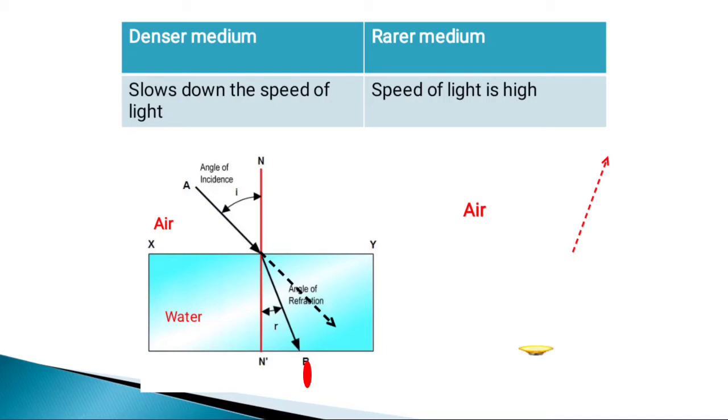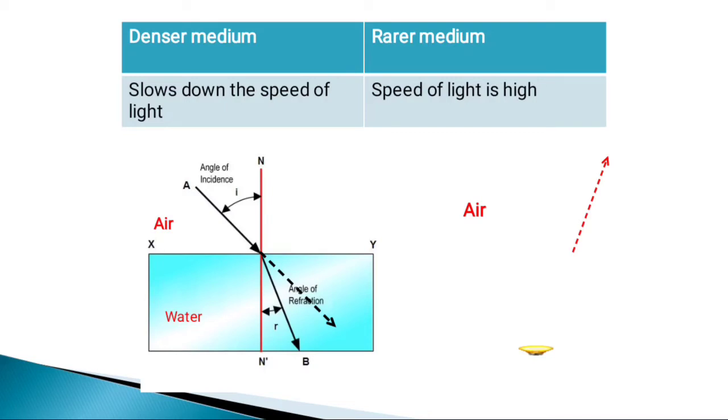That means it bends towards the normal after refraction. Why did this happen? Air is a rare medium, which is optically rare, and water is optically denser than air. So as the light crosses air and enters water, its speed slows down.